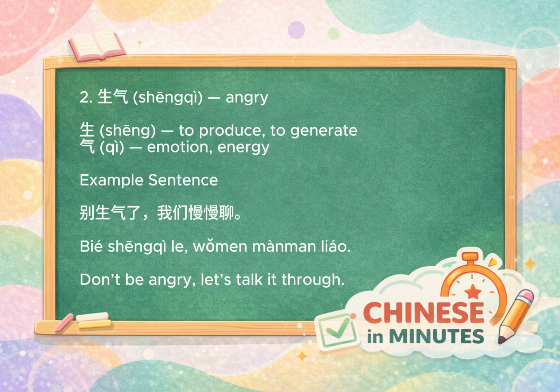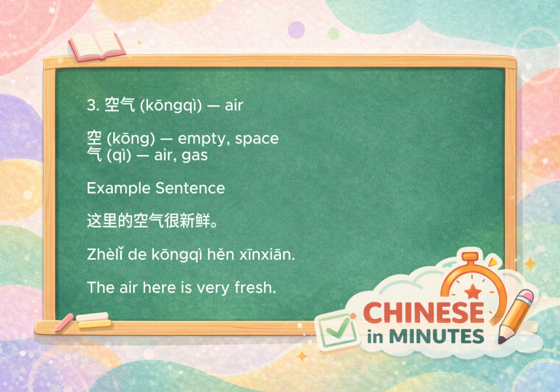The second word is shēngqì, which means to be angry. Shēng means to generate or to arise, and qì here refers to emotional energy. So the image is that emotion rises up inside you. That's why shēngqì means getting angry. A very natural sentence is 别生气了，我们慢慢聊, which means don't be angry. Let's talk it through.